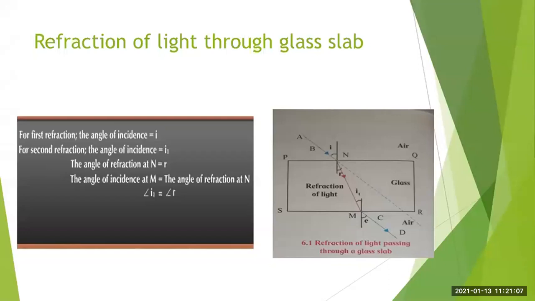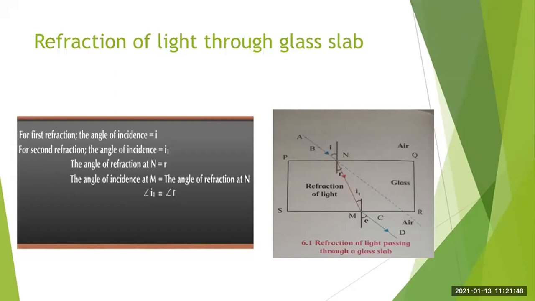They are equal. So you can very easily study this diagram. And if you remember all the steps, easily you can draw this diagram and you can understand all the terms. That is, what is the angle of incidence, angle of refraction, point of incidence, then what is the emergent ray.